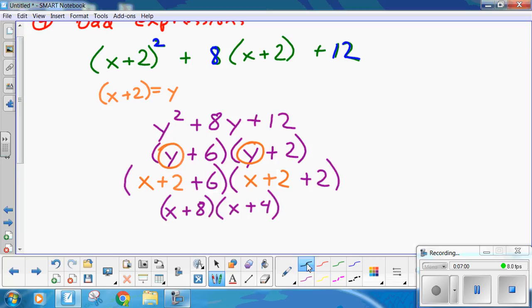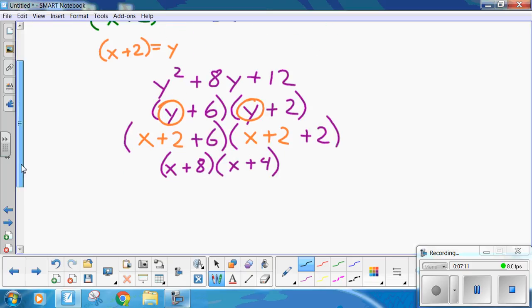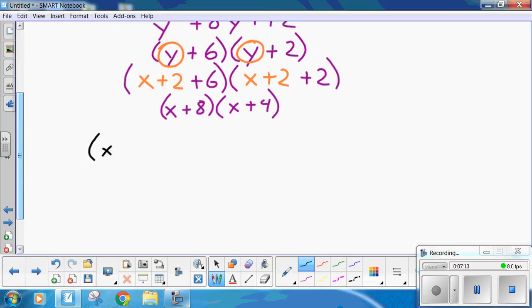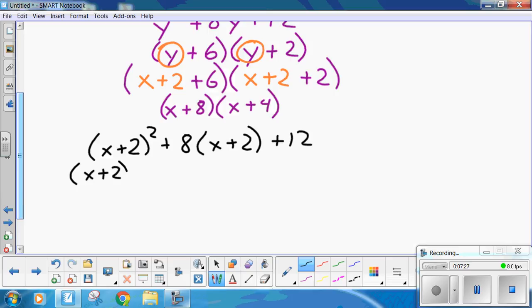Now, let's just stop for a moment and look at that. Now, someone's going to ask, but Mr. Sutton, couldn't we multiply it out? Well, yes, we can. X plus 2 squared plus 8 times x plus 2 plus 12. So multiply it out. Now, I think this is more work, but somebody asked. X plus 2 squared. X plus 2 times x plus 2. What does that become?